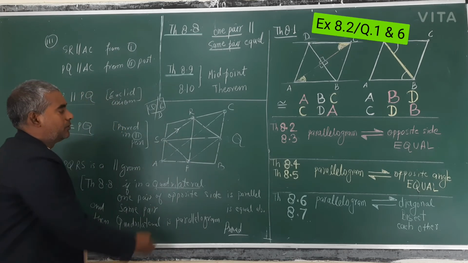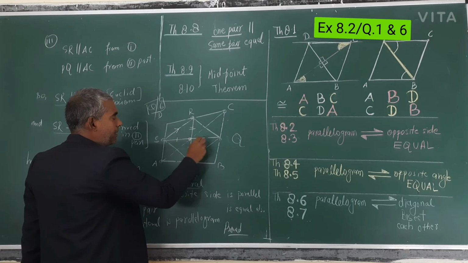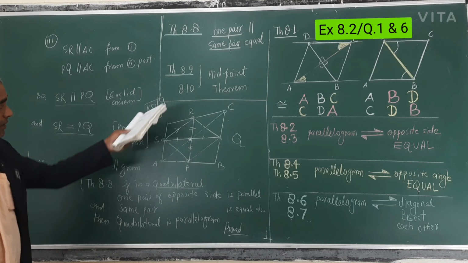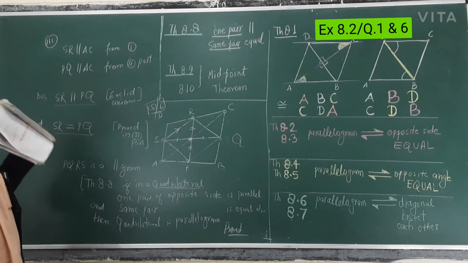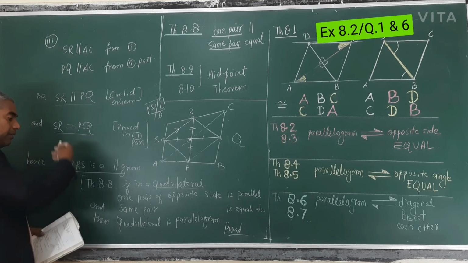So bisecting each other means this is equal to this and this is equal to this, and this happens in a parallelogram. So for question number 6, same figure, same thing. You will first prove PQRS is a parallelogram, and then further you will write